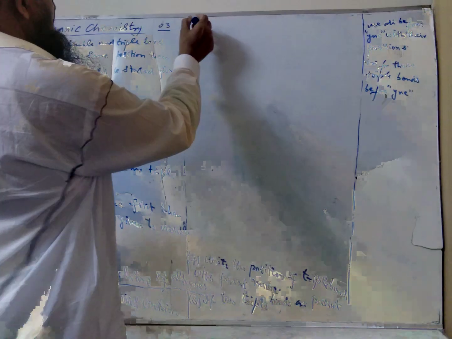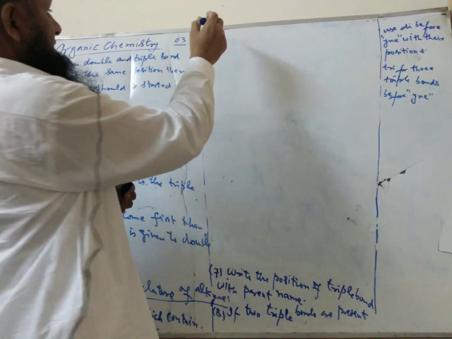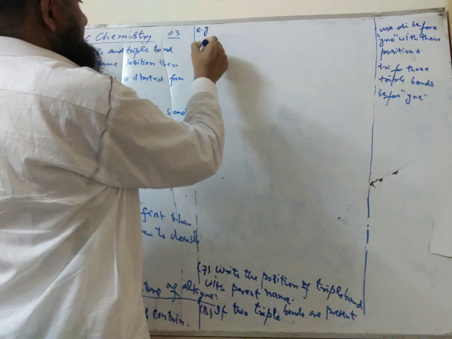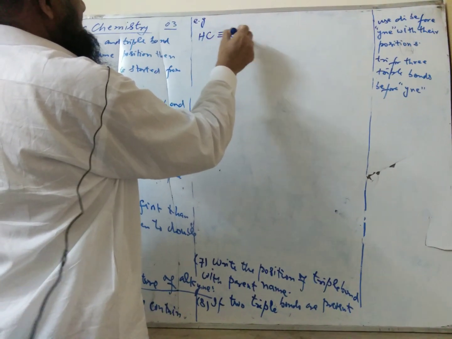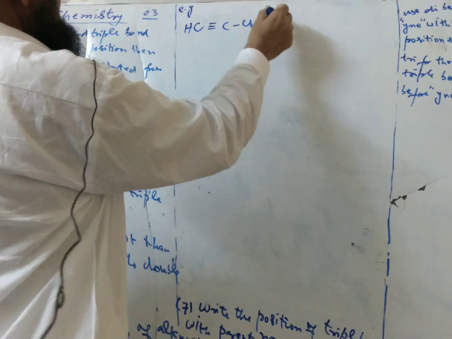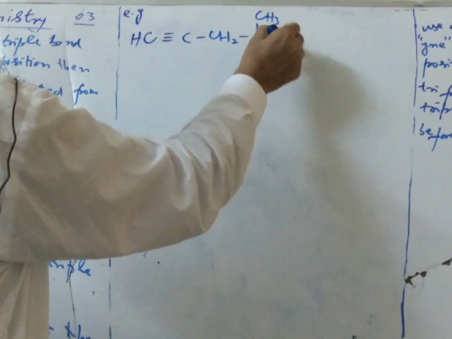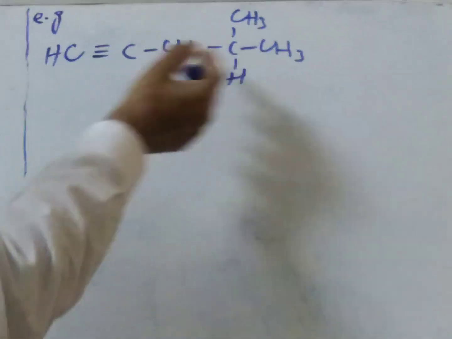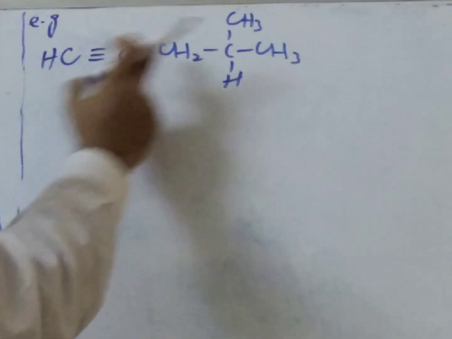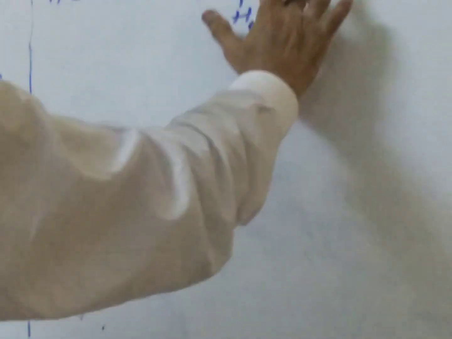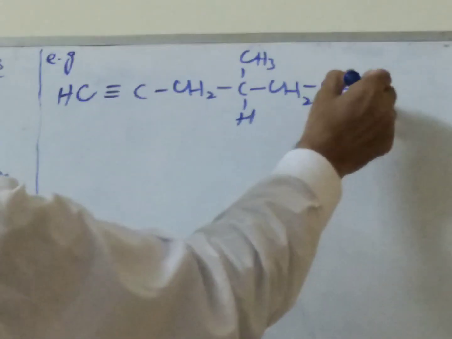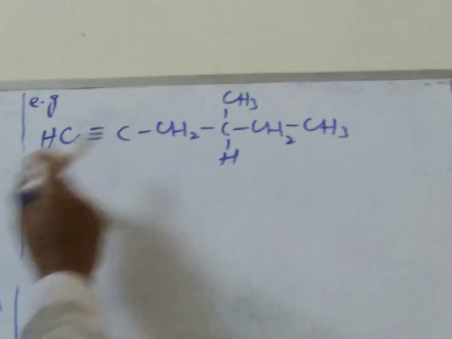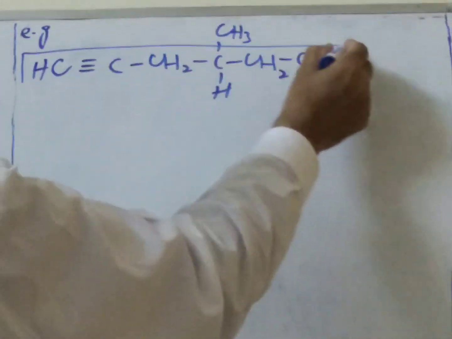For example, in this case, CH triple bond C, CH2, this is the CH3, this is the CH3, and this is the hydrogen. So this is the compound which contains the triple bond. We make the longest chain in this way: 1, 2, 3, 4, 5, 6. The longest chain is this one.